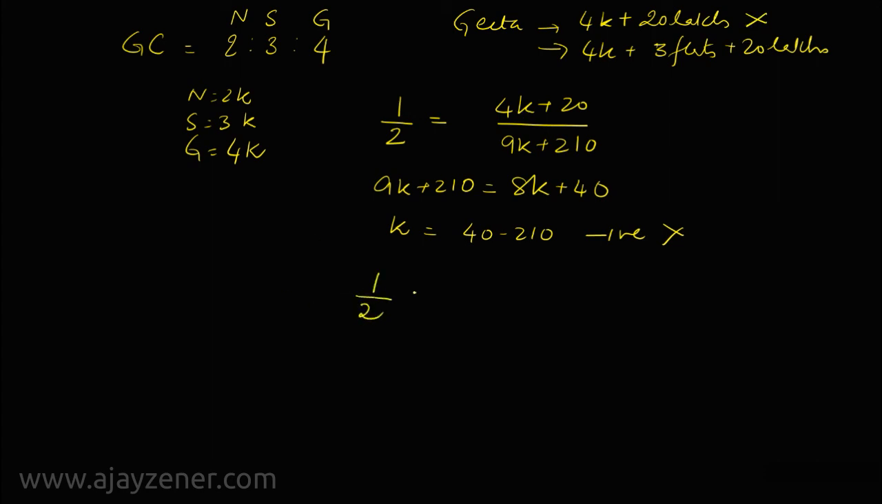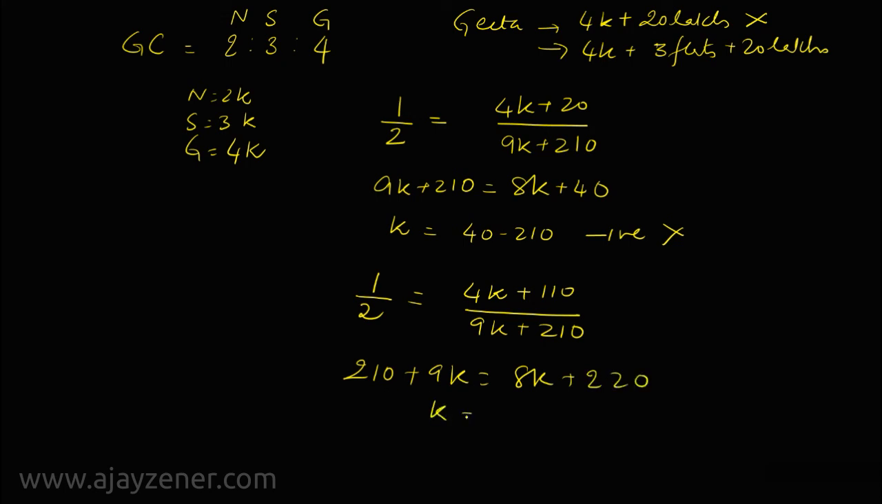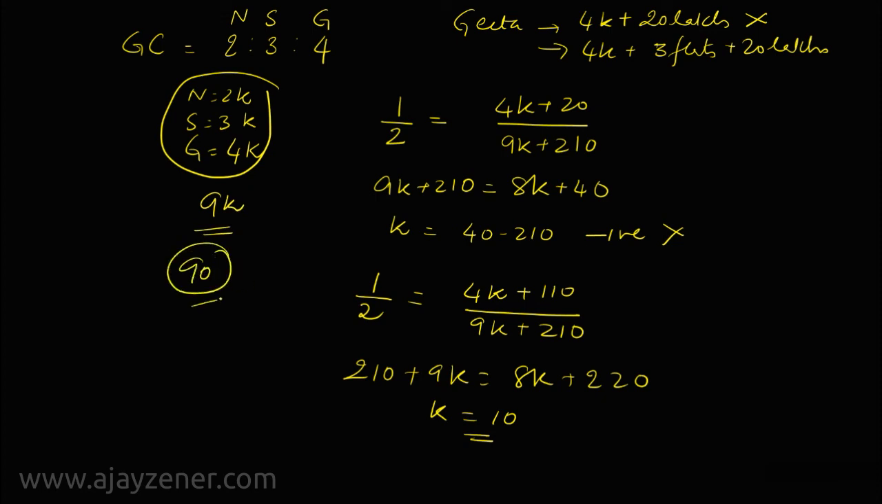So let's take the next case. Next case will be what? Half is equal to 4k. 3 flats will be 90 plus 20, 110 divided by 9k plus 210. Solve this now. So 210 plus 9k should be equal to 8k plus 220, or you'll get k is equal to 10. That means the total number of gold coins will be sum of all this, which is nothing but 9k, and that will be 90 lakhs or 90 gold coins. So that solves this question as well, right? Thank you.